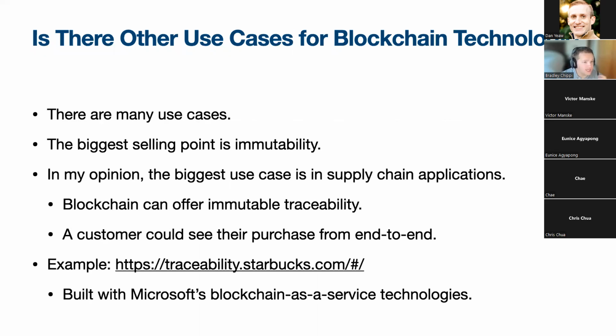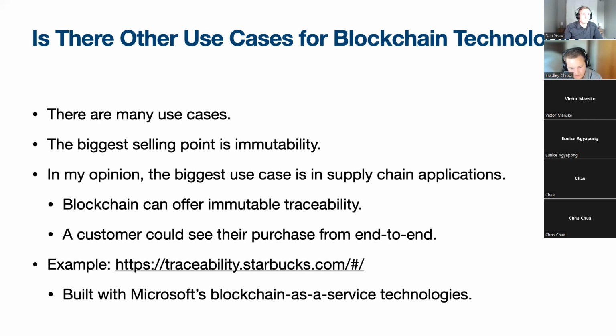So there are other use cases for blockchain technology, and I always like to bring this up because when people think blockchain, they think just Bitcoin, they think Ethereum, Litecoin, I mean, whatever other coins are out there these days. There are many uses and a lot of use cases, and the big thing that comes to my mind is immutability. Public immutability is how I like to say it.